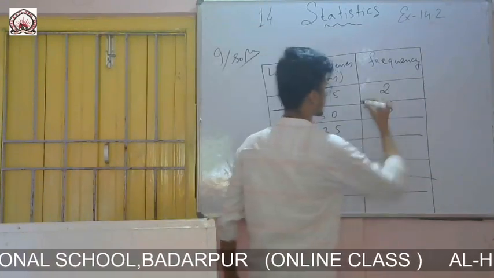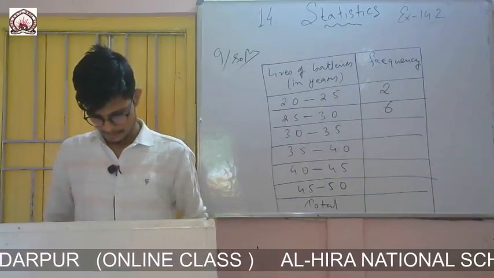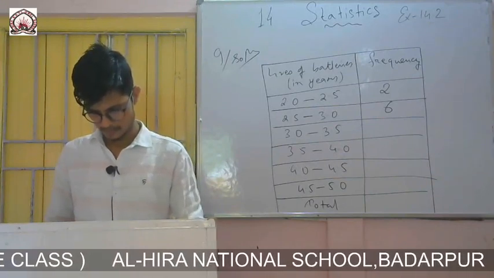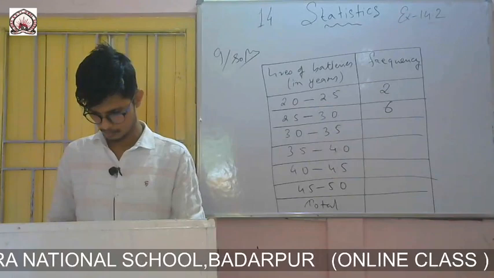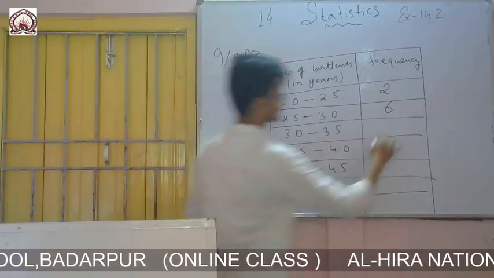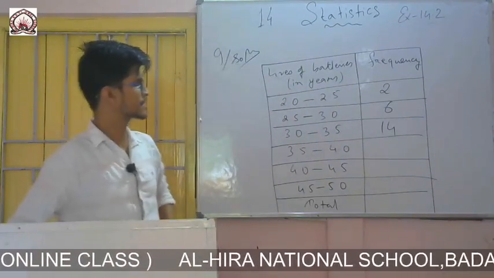Then 3.0 to 3.5, 1, 2, 3, 4, 5, 6, 7, 8, 9, 10, 11, 12, 13, 14, only 14.